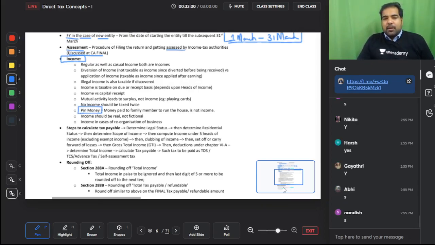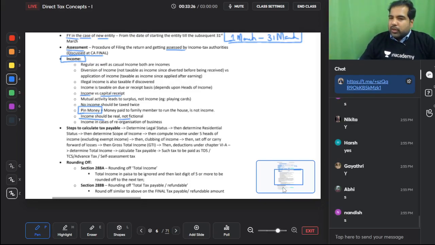What is pin money? Pin money is what you give to your parents for household expenses. That is not income. Income should be real. It should not be fictional or imaginary. And if I take a loan from a bank, that is not an income, that is a capital receipt. Alright. So this right now is income.